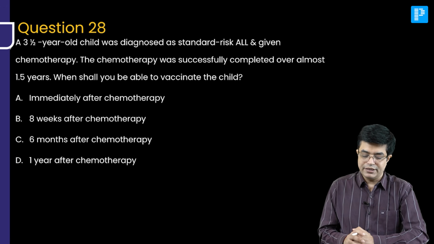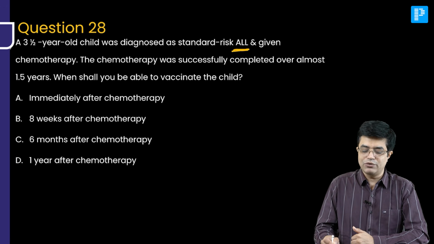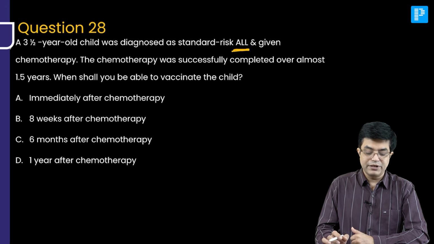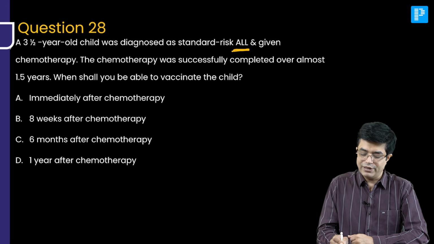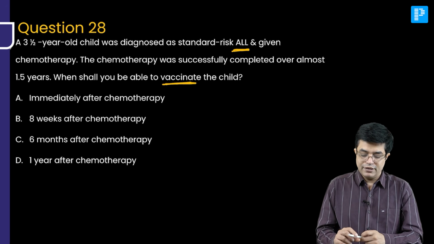Question number 28. A 3.5-year-old child was diagnosed as standard risk ALL, acute lymphoblastic leukemia, and given chemotherapy. It was successfully completed, it takes 1.5 to 2 years. When shall you be able to vaccinate the child? Because the child would already be 5 years plus.